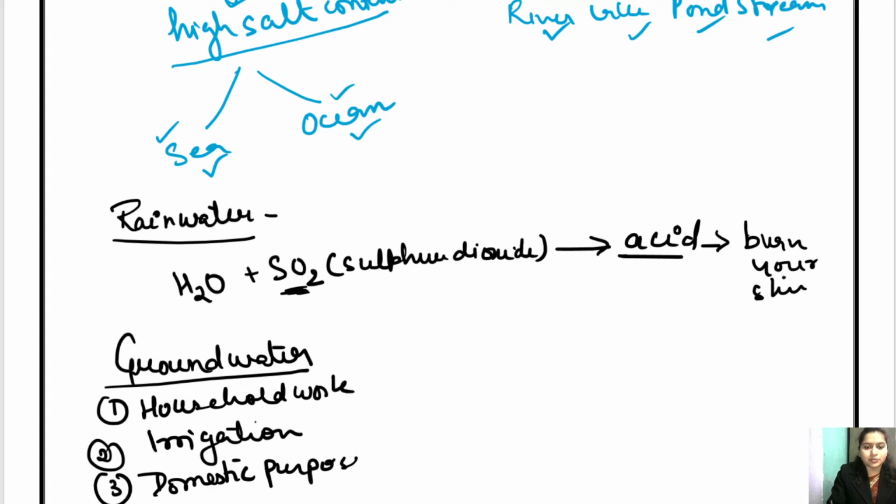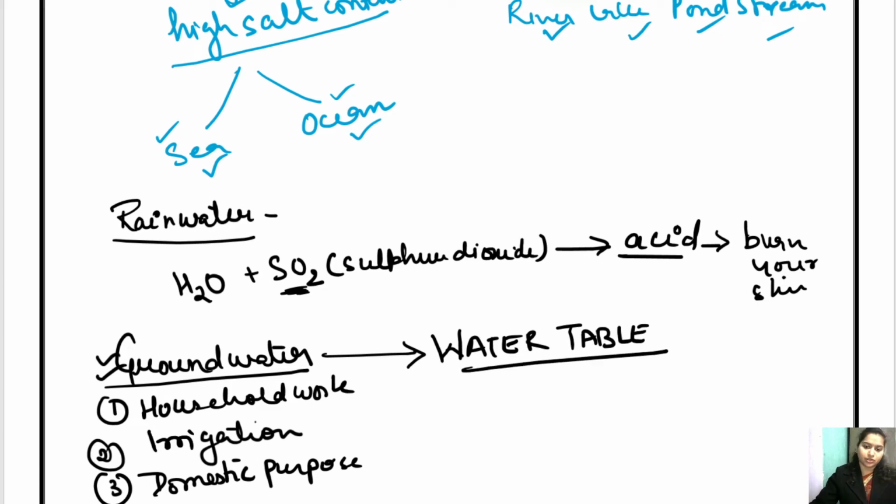In all these purposes, this groundwater is used. The level of groundwater, कि कितना level है groundwater का, is called water table. Okay, I'll show you the diagram. It is there in your book, so I'll show it to you.